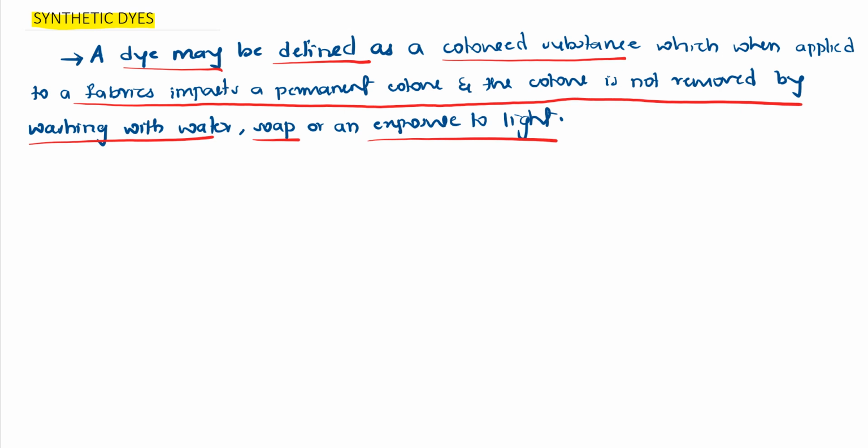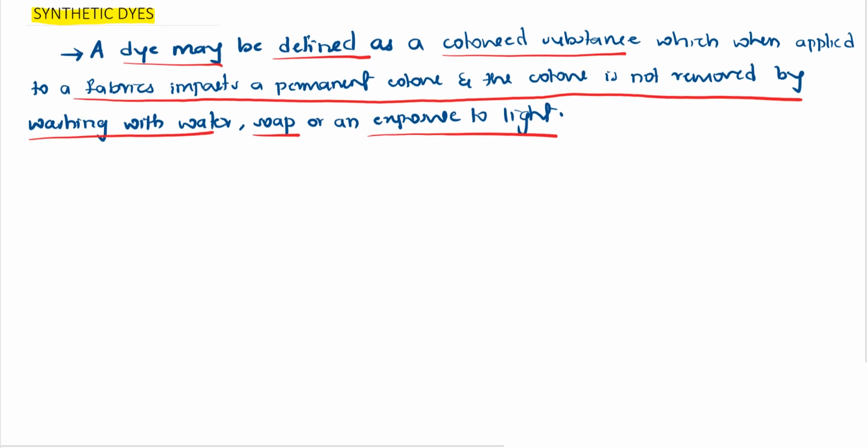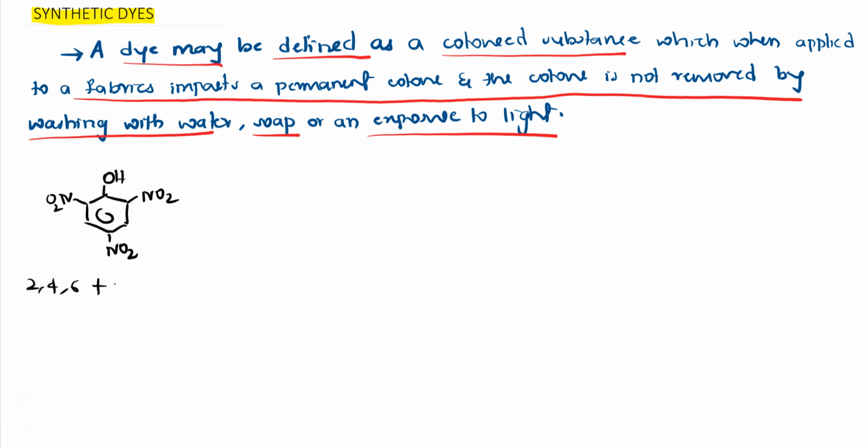Let me give a few examples, then as we go further you will get to know. I will take one compound. What is this? Can you name it? It is 2,4,6-trinitrophenol.